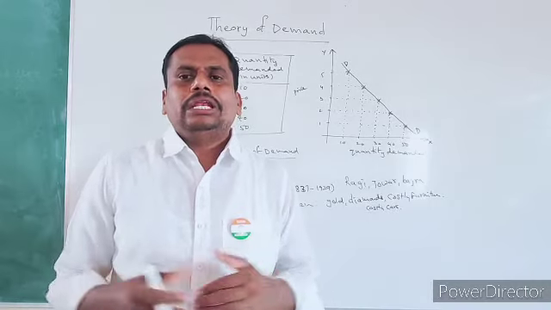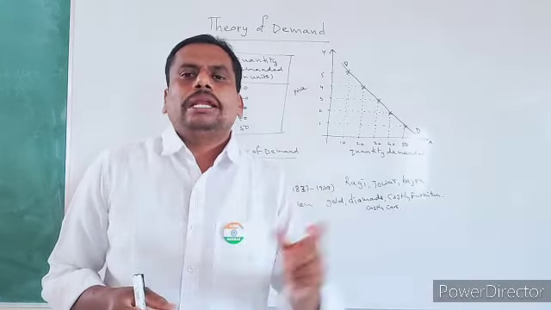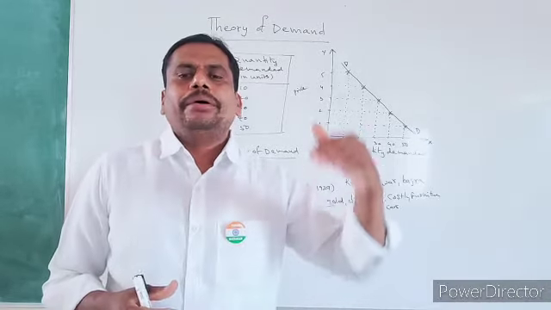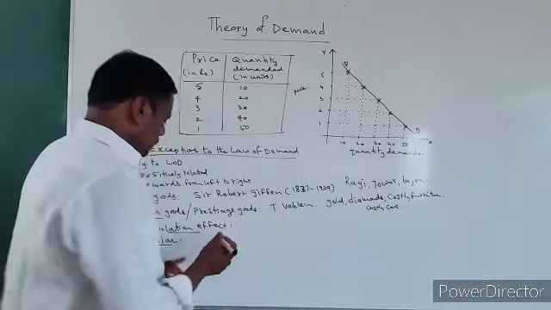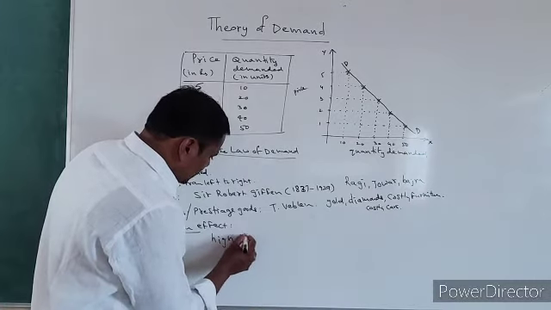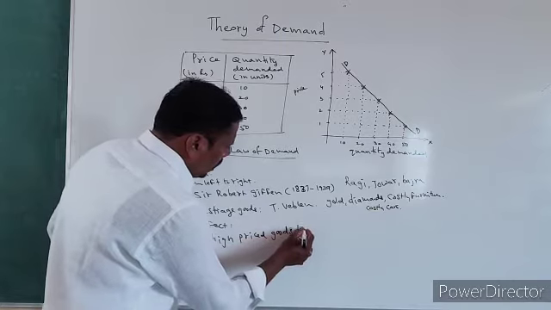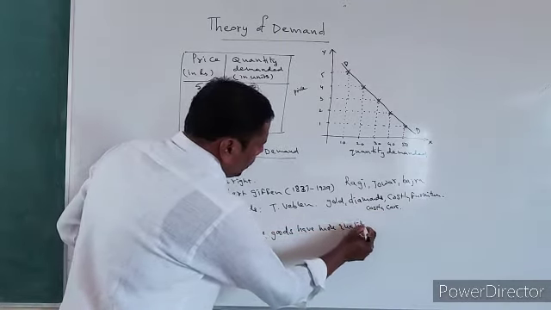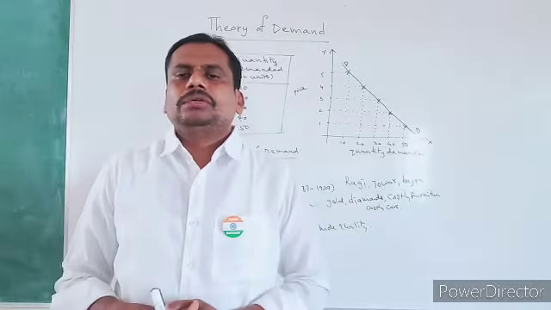Generally, all are under the illusion that high priced goods have more quality, good quality, better quality.